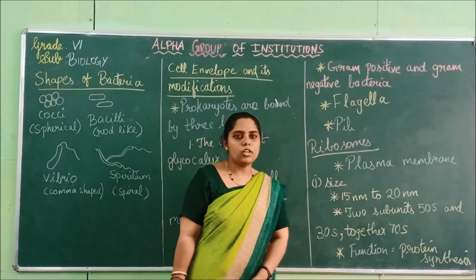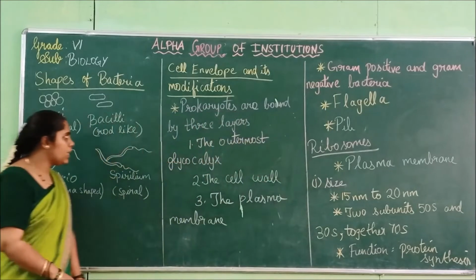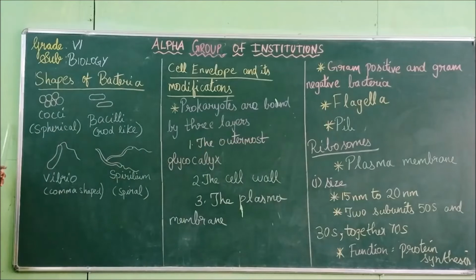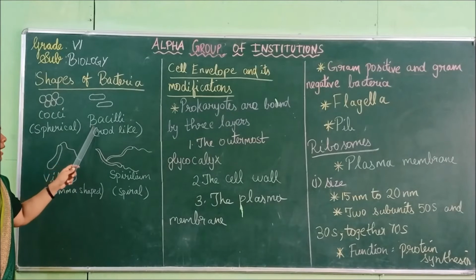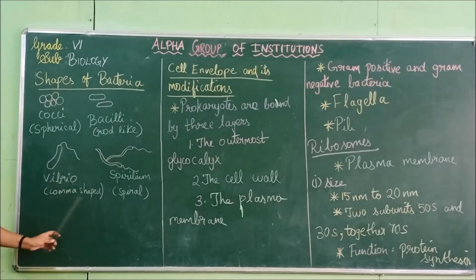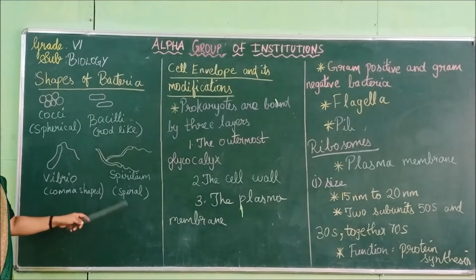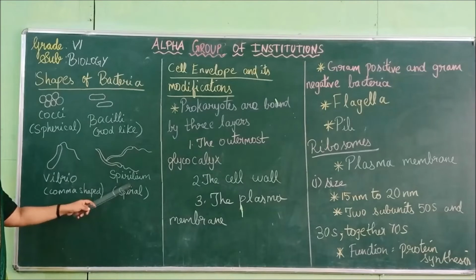Now I will give you a short recap from the first. We saw about the shapes of bacteria, that is four major shapes. One is the spherical shape, known as cocci, rod-like structures are known as bacilli, comma-shaped structures are called vibrio, and spiral-shaped are called spirillum.